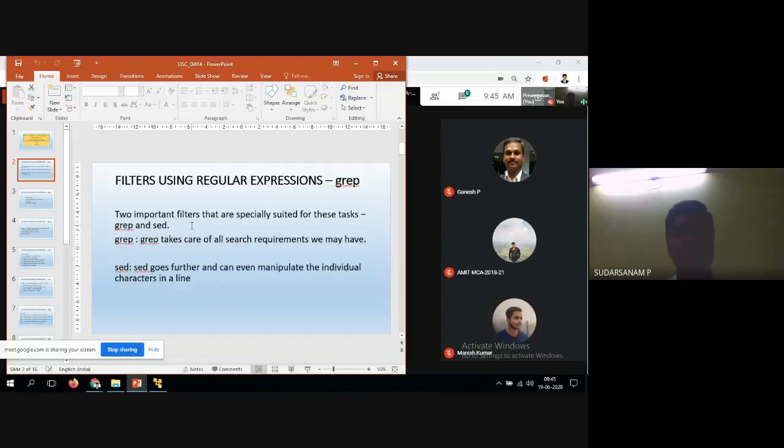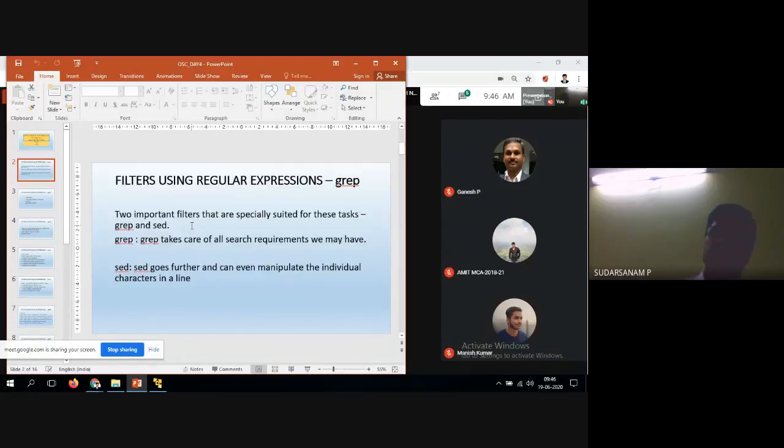Now let us see how to utilize grep commands on the Unix platform. For filters using regular expressions, you have the grep command and the sed command. Two important commands are available: one is called grep and one is called sed. Now we'll see them one by one. What is the grep command? It takes care of all such requirements we may have.